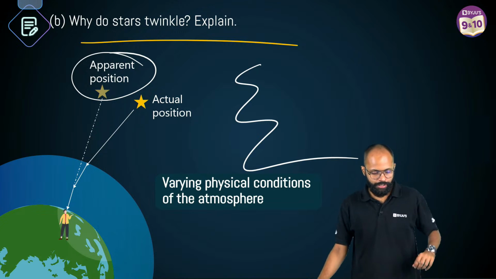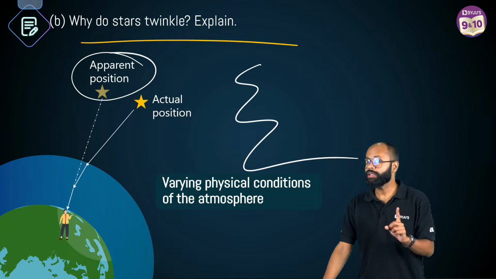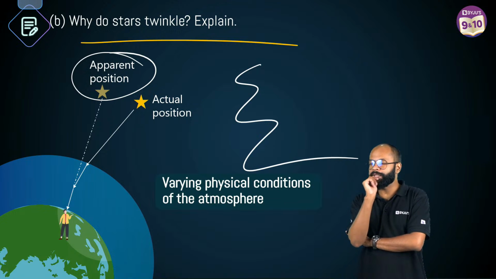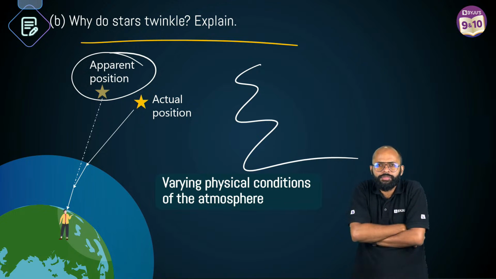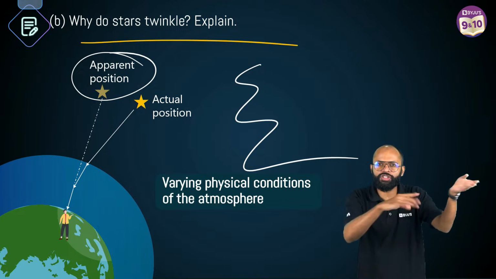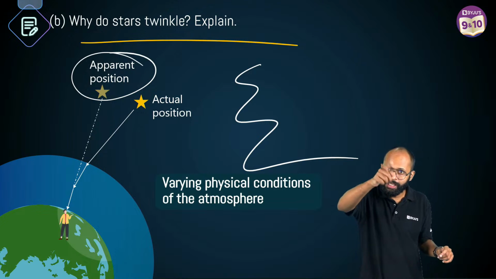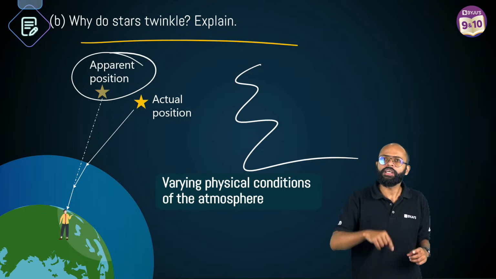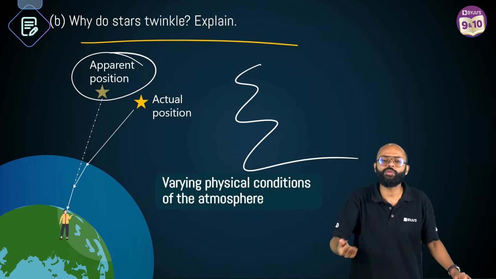Yes, come ahead. So what you are seeing is the apparent position of the star, not the real one. Now light is passing through this whole atmosphere, but the atmosphere is not still. The atmosphere keeps on shifting. There is turbulence in the atmosphere. So that's why your light ray keeps going here and there. So what will you see? Your star is moving like this, here. That's what is called the twinkling of stars.